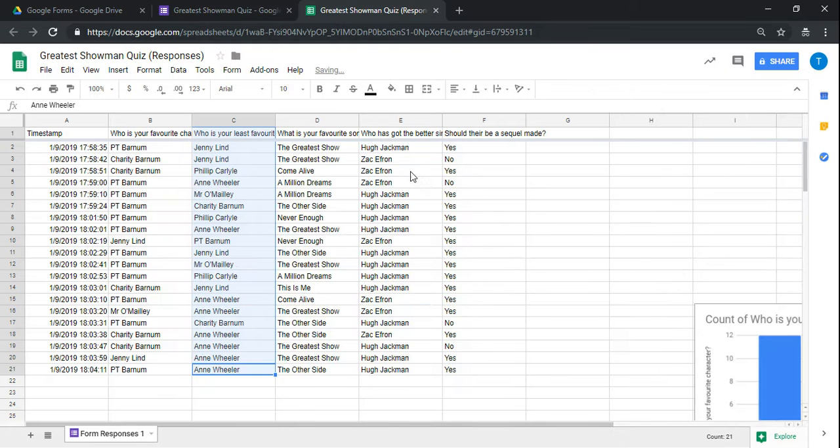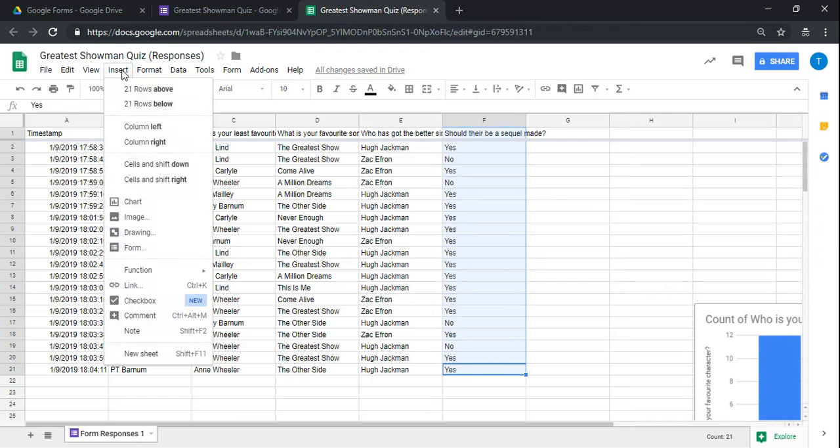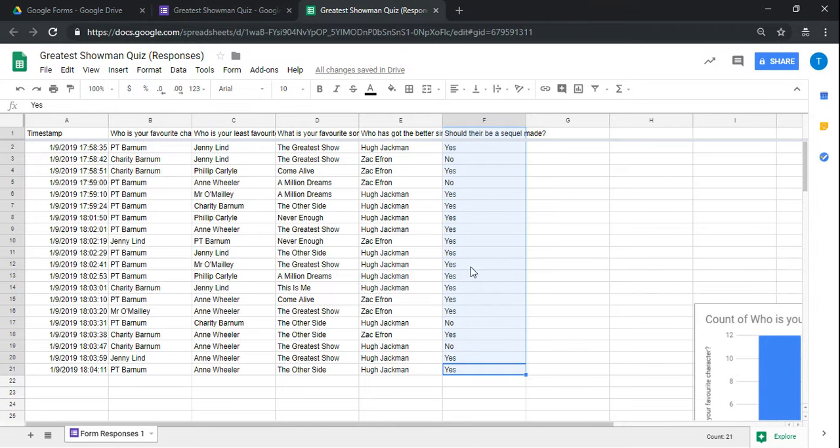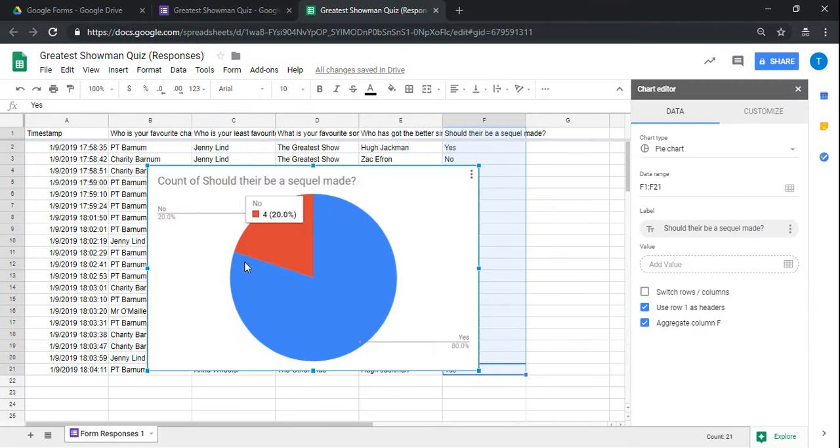But sometimes charts don't make sense for the data. So if we look at this end question here, should there be a sequel made? It's a simple yes, no answer, there's no middle ground. If we go to insert chart, it's going to create a pie chart for it automatically. This is helpful because we've only got two pieces of information, so a pie chart is a good way to represent it. We can change the